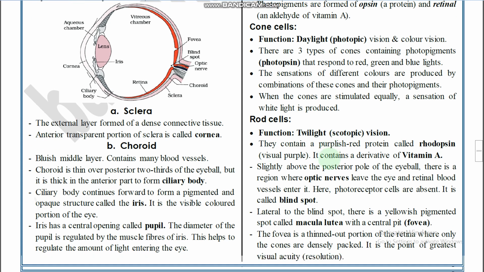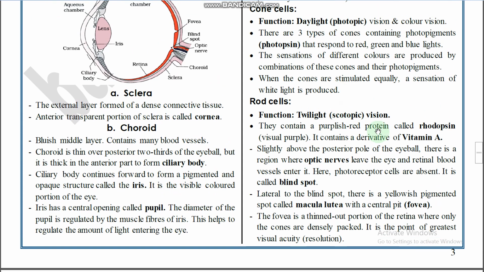And rods, for what purpose? Majorly twilight, scotopic vision. They contain a purplish red protein called rhodopsin. Rhodopsin, right? It contains a derivative of vitamin A.